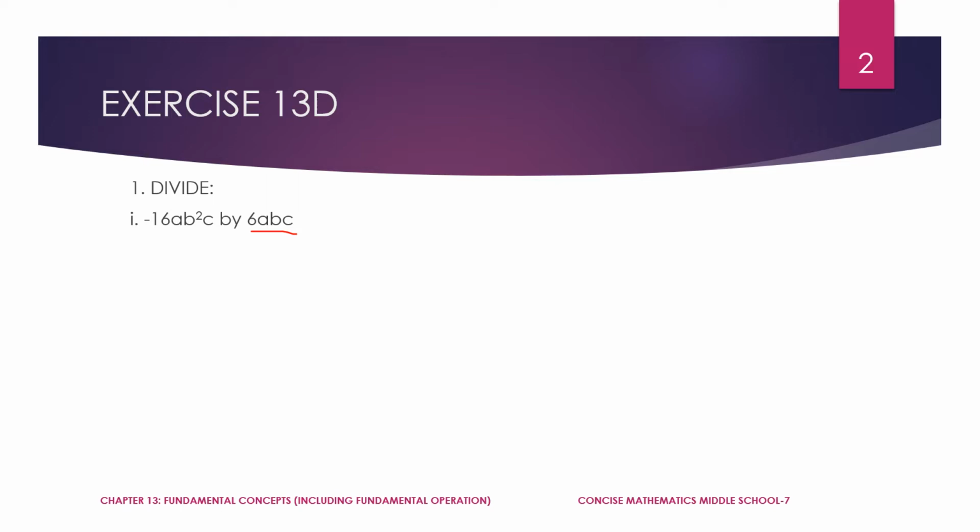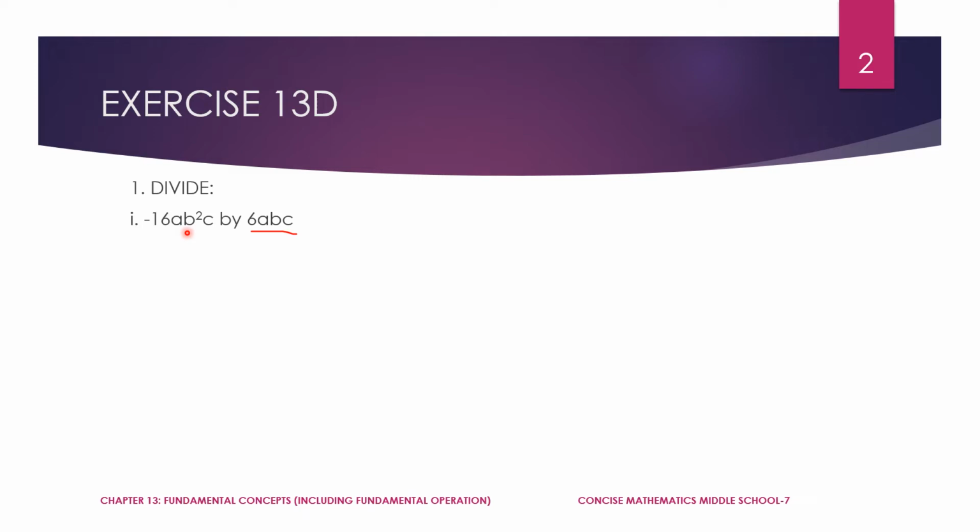When an expression is having only one term, what is it called? Mononomial. It is called a mononomial. When we are dividing with a mononomial, we need to follow this method. When you are using a binomial to divide, you need to use the other method. So when we are dividing with a mononomial, you need to follow this method. Make sure not the